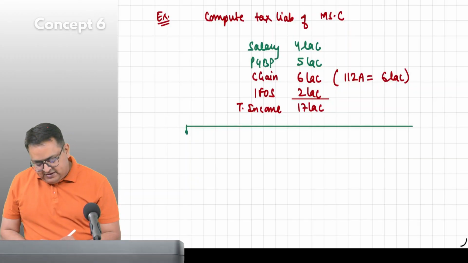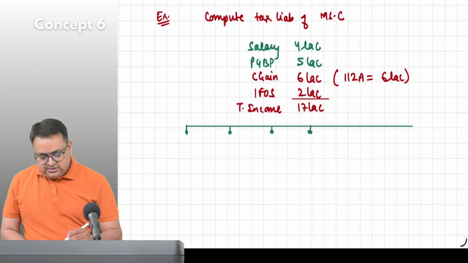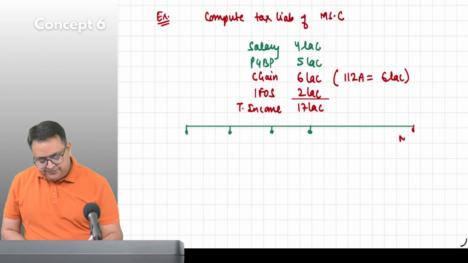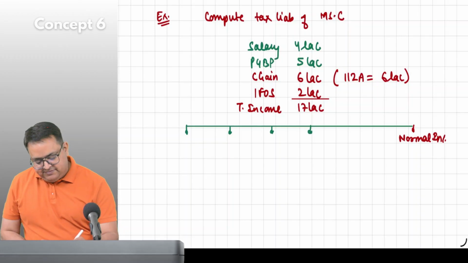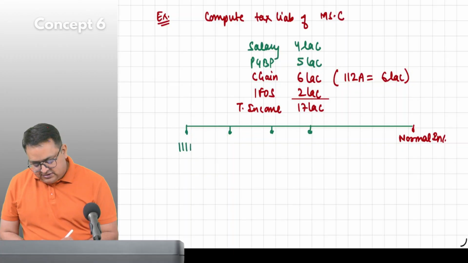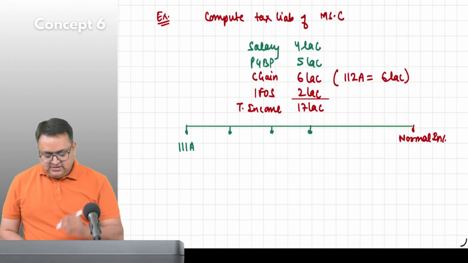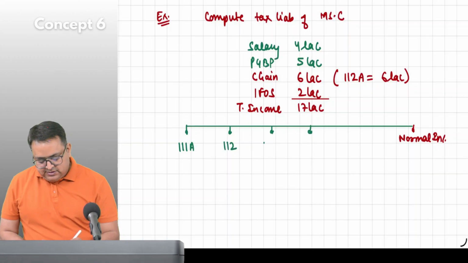Sequence wise: first is 111A, second is 112, third is 112A, fourth is casual. And then the normal income.